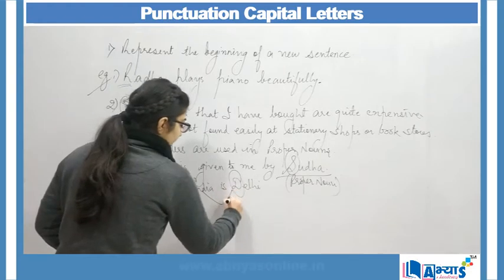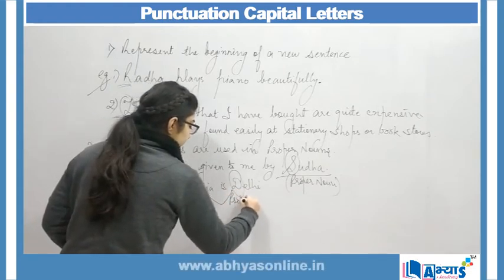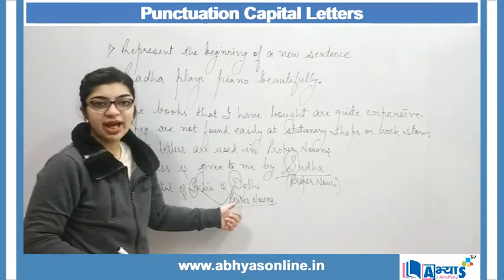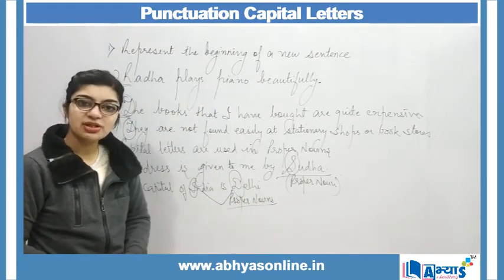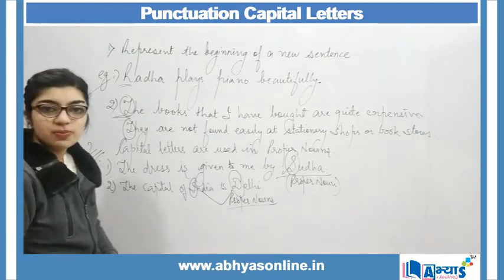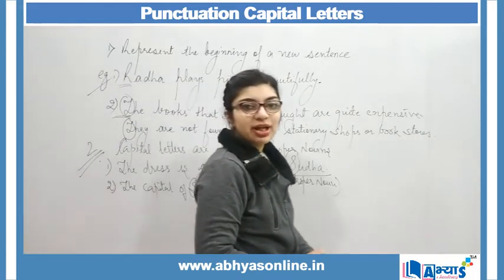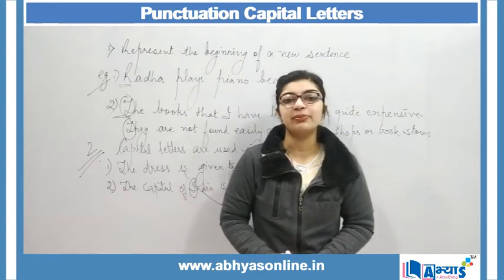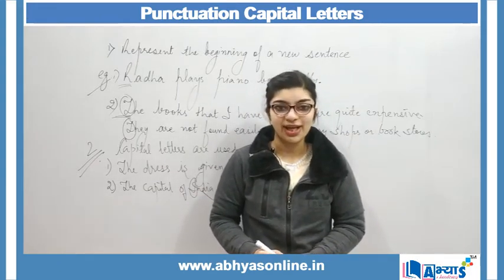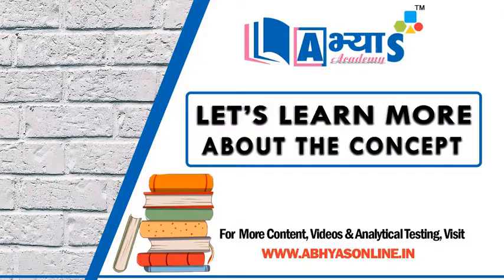So Delhi and India both are proper nouns, and therefore they begin with capital letters. So here I have discussed with you the two purposes of using capital letters. Now let us understand some more purposes or roles that capital letters play in a sentence.